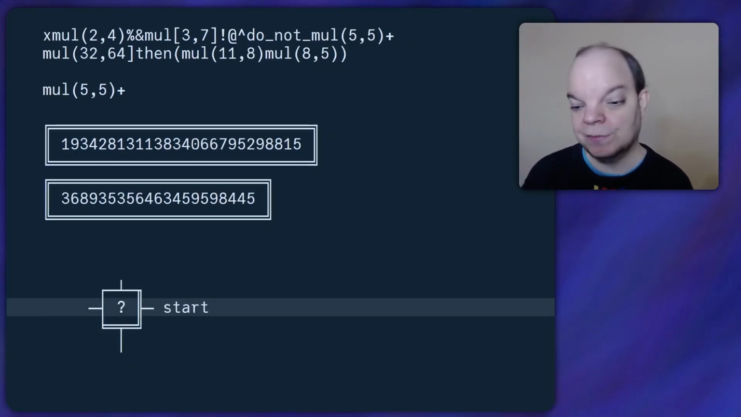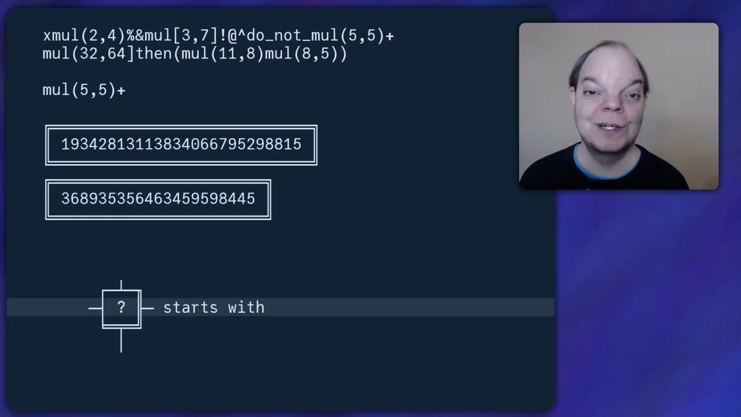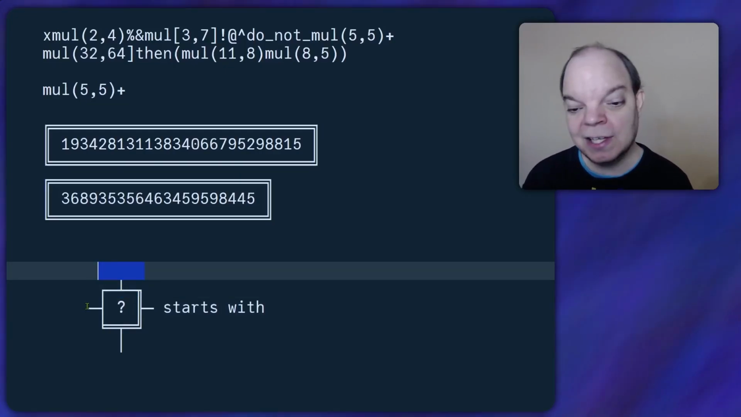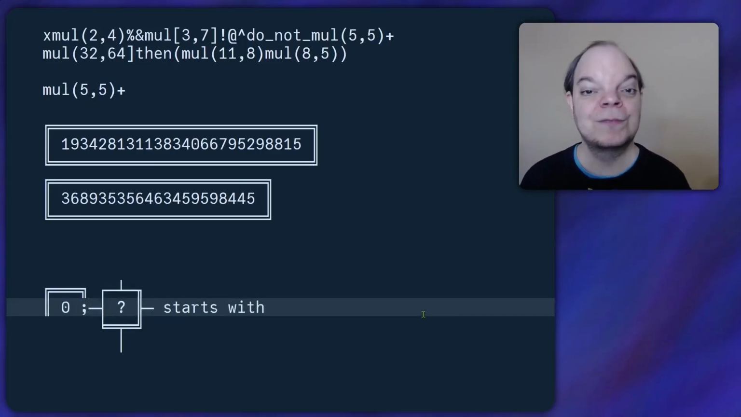So we need to check if the string starts with "mul(", open parenthesis, which is represented by this number. And if it does, well, then we're going to continue processing. And if it doesn't, then we said we're going to return 0.